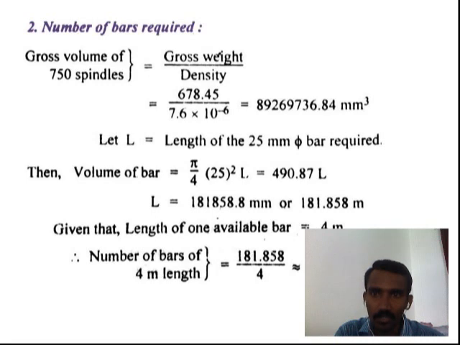You can say gross volume of spindle equals gross weight divided by density, already counted as 3000 grams, 78.5 kilograms.